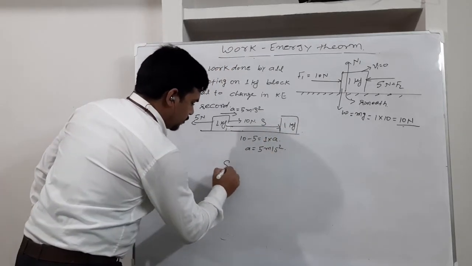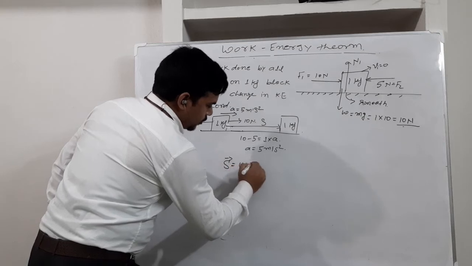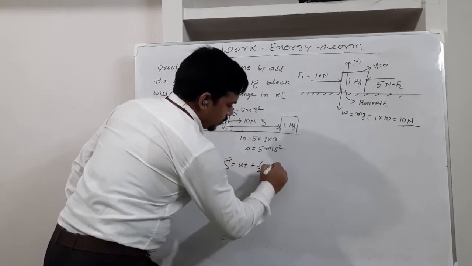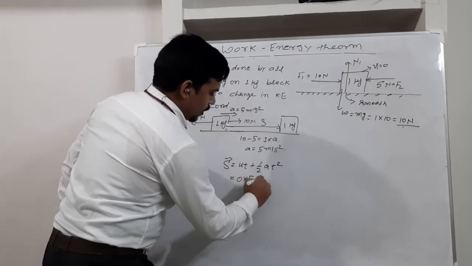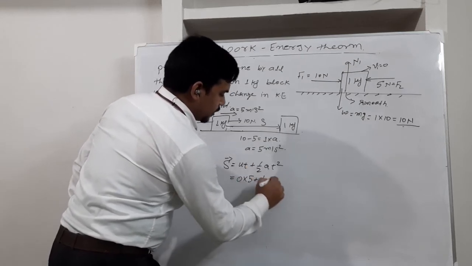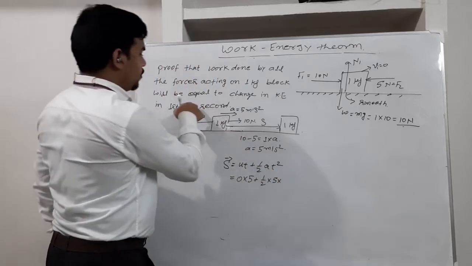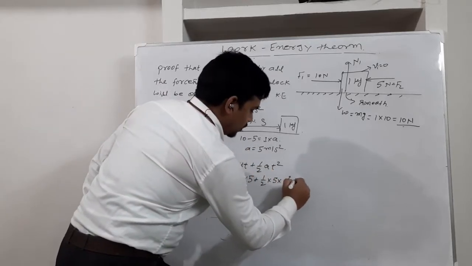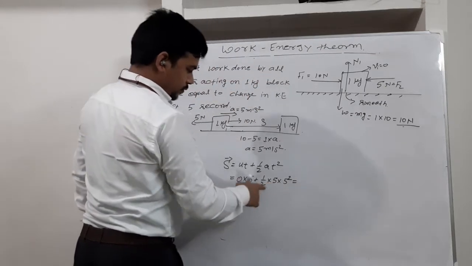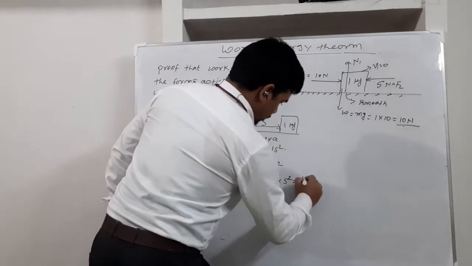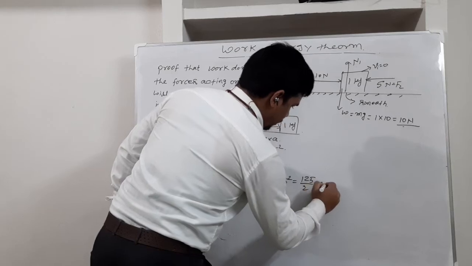The displacement will be ut plus half at square. Initial velocity u is 0, so 0 into 5, plus half into acceleration 5 into time 5 square. This comes to 25 into 5 by 2, that is 125 by 2 meter.